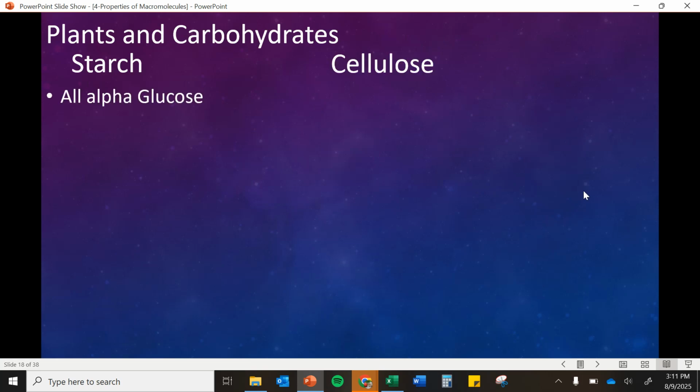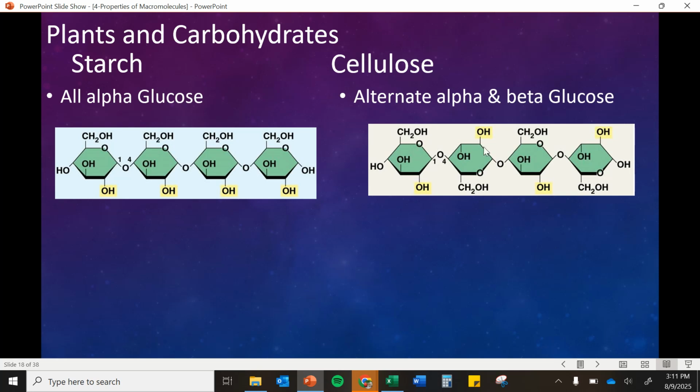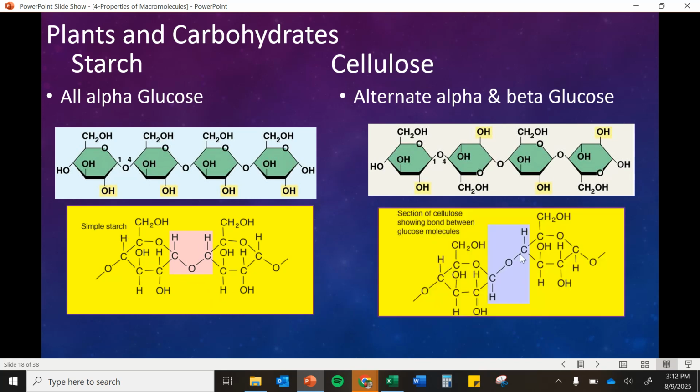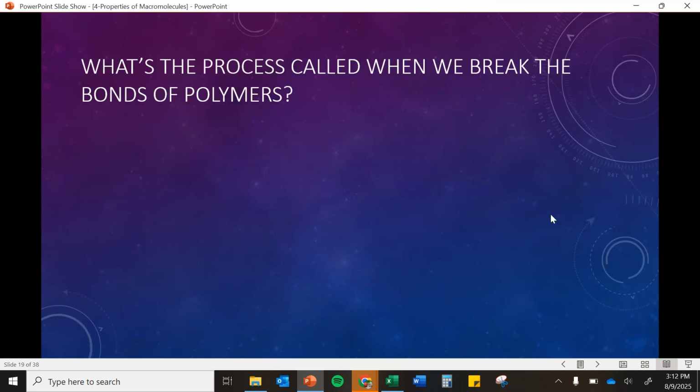Okay, so starch is made up of all alpha glucoses, but cellulose, on the other hand, is made up of alpha and beta glucose that alternate. So here's an example. We have an alpha glucose, alpha glucose, alpha glucose, alpha glucose. But in cellulose, we have alpha, beta, alpha, beta. So that makes this bond just not recognized by the enzymes. Here, that glycosidic bond looks different because of that change to a beta glucose. So we can break and digest with enzymes, but this is not recognized by the enzymes. The enzyme does not recognize it, and we just move on to the next molecule.